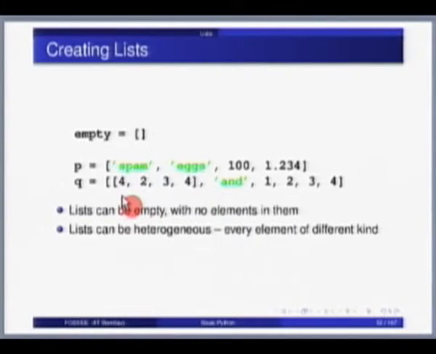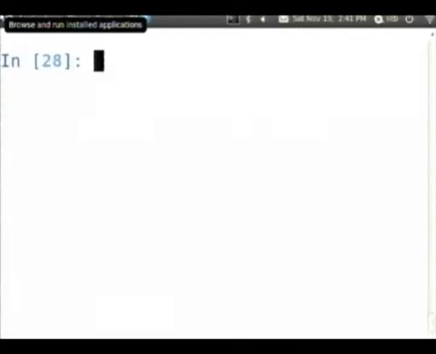So creating an empty list is the first thing you need to learn. It's a very useful thing. Many people often forget how to create an empty list. It's trivial to create a list. It's empty. Just put open bracket, close bracket. That's all there is to it.